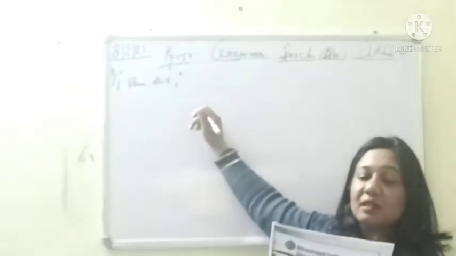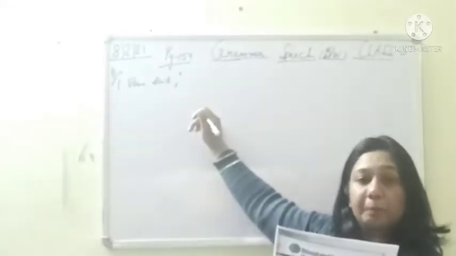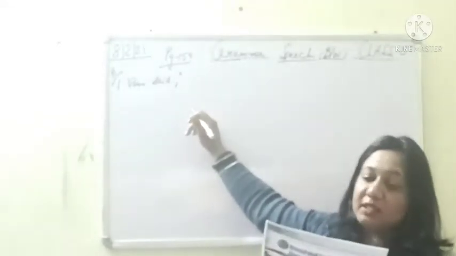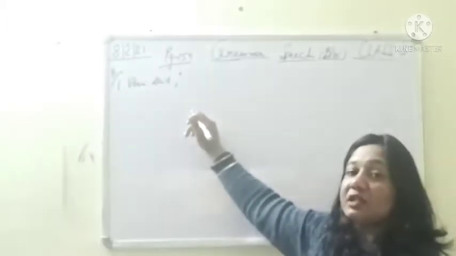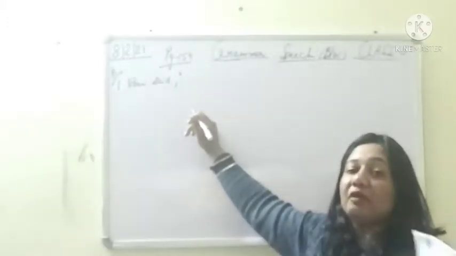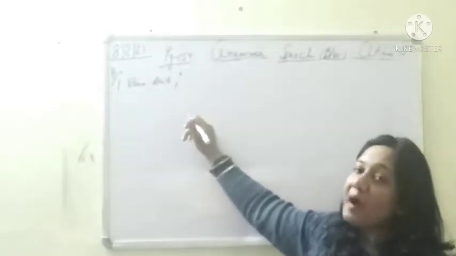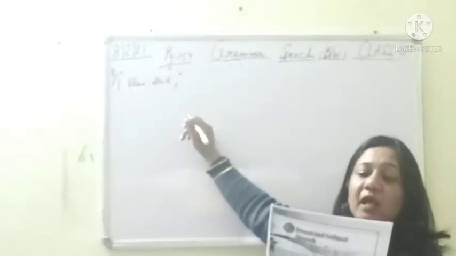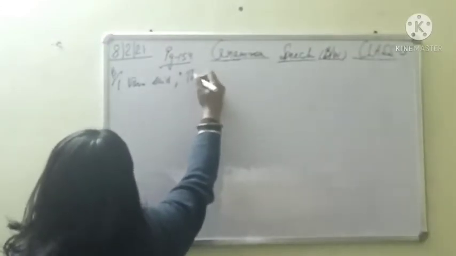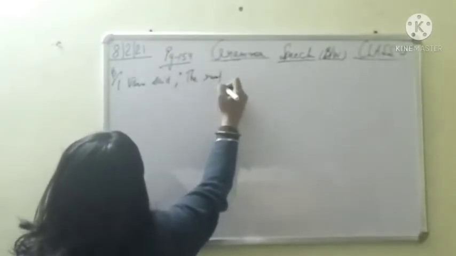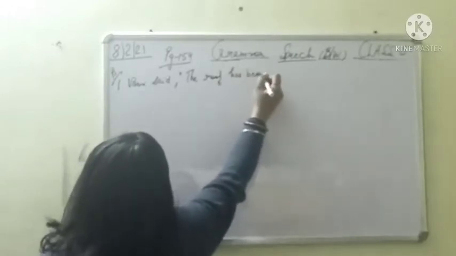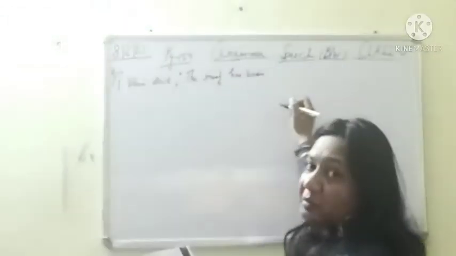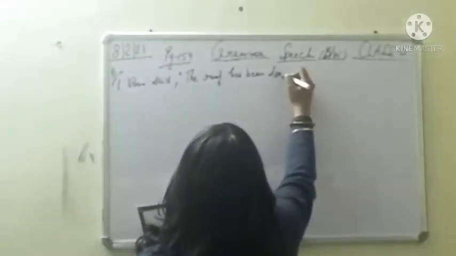For the last part, had been leaking. Which tense is this? Past perfect continuous tense. But how is it changed in direct? From present perfect continuous we change it into past perfect continuous. So it will become the roof has been leaking. Present perfect continuous, T becomes capital. The roof has been, singular है तो has use करेंगे और present perfect में क्या use होता है? has है. The roof has been leaking